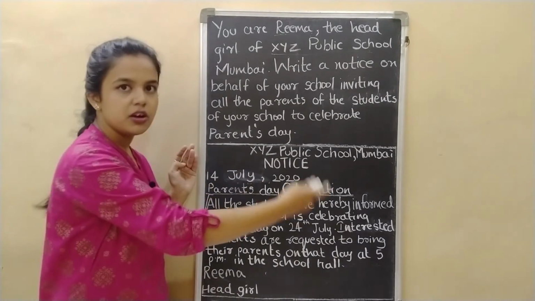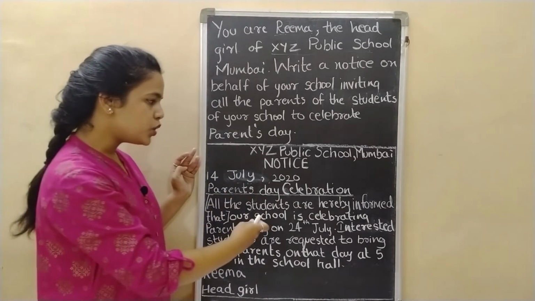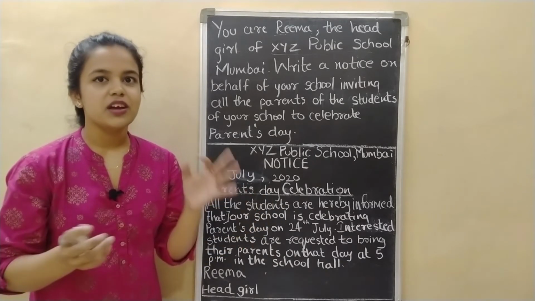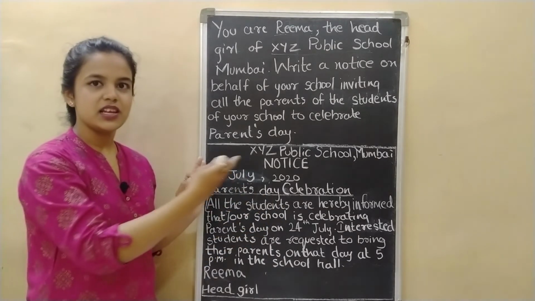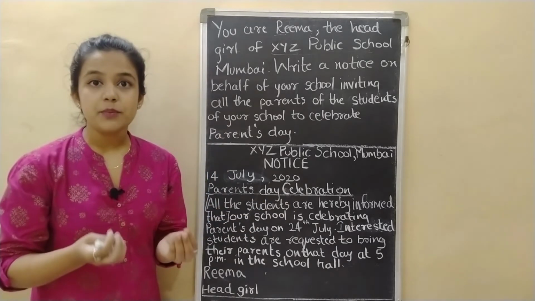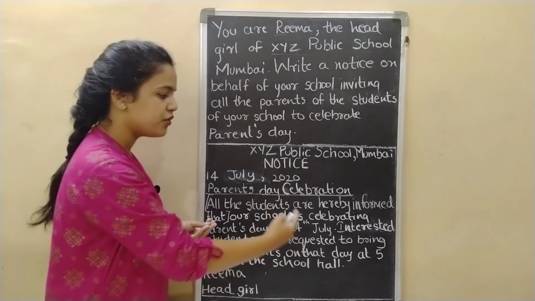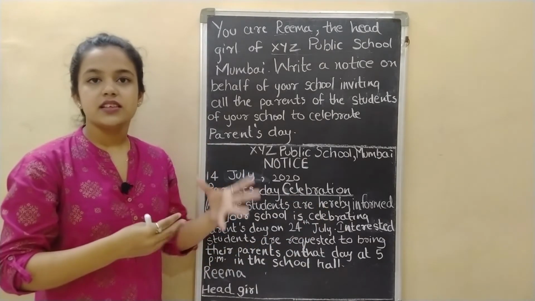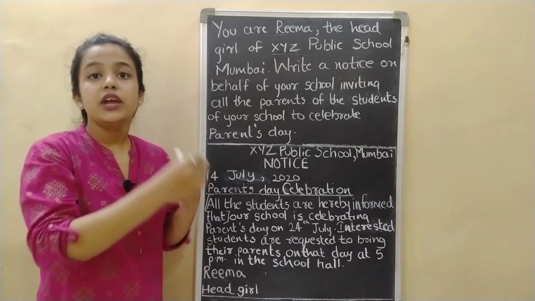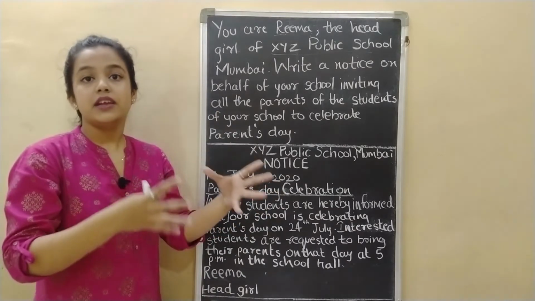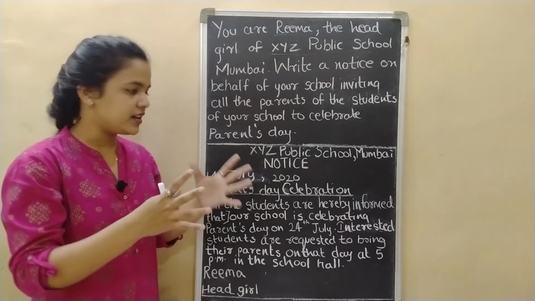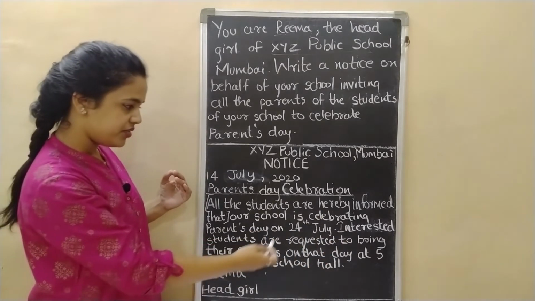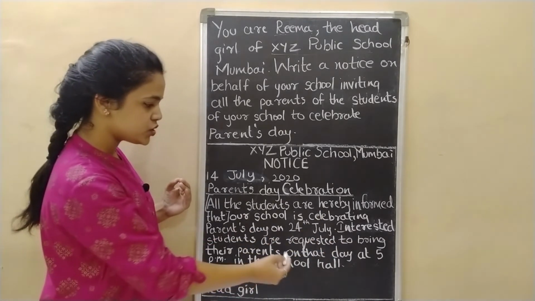All the students are hereby informed that our school is celebrating Parents Day on 24th July. What is the notice about? Parents Day. Then you write our school is celebrating Parents Day. When is it? It is on 24th July. Then what is the true message of this notice? That you have to invite the parents of the students. So let's come to the point: interested students are requested to bring their parents on that day at 5 p.m. in the school hall.